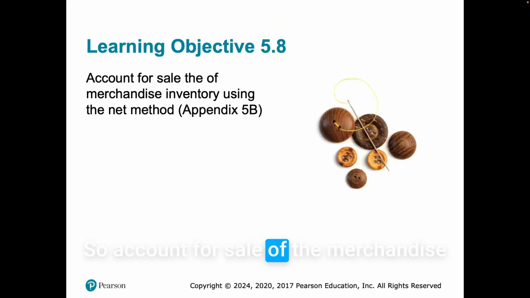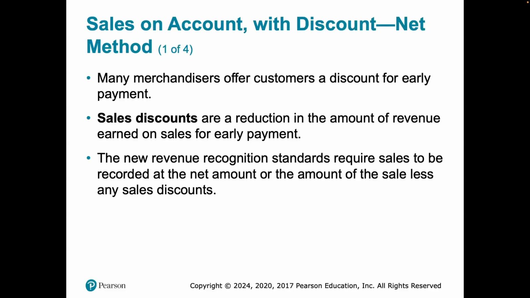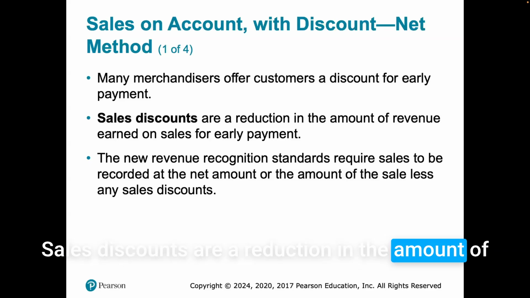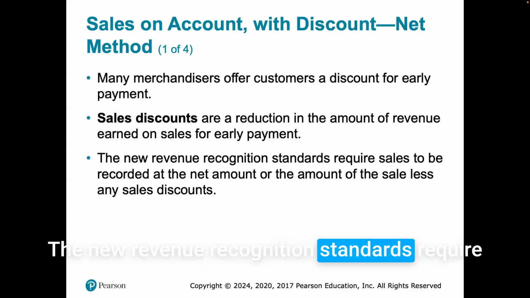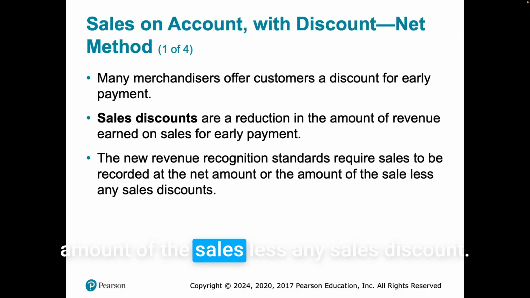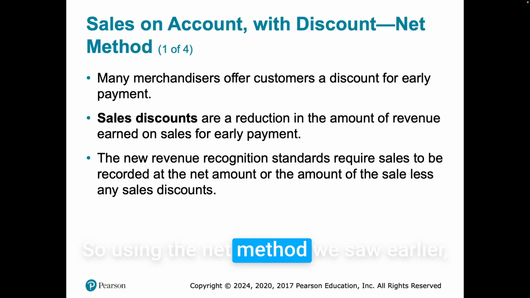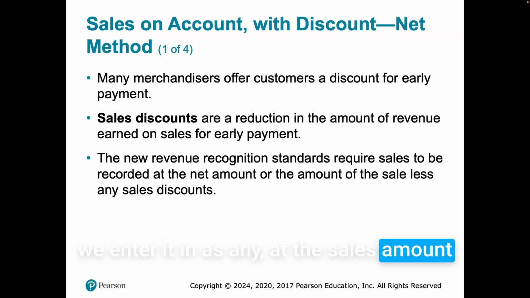So, account for sale of the merchandise and inventory using the net method. So let's look at the net method. Many merchandisers offer customers a discount for early payment. Sales discounts are a reduction in the amount of revenue earned on the sales for early payment. The new revenue recognition standards require sales to be recorded at the net amount, or the amount of the sales less any sales discount. So using the net method we saw earlier, when we go to make the journal entries, we enter it in at the net sales amount.